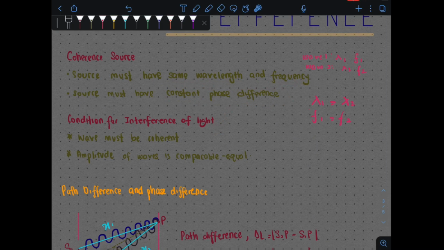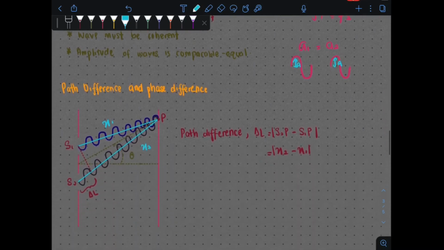Next adalah amplitude of the wave must be comparable, equal. So every wave yang kita produce, dia kena ada amplitude juga. So this amplitude of the first wave must equal the second wave. Amplitude adalah this part here. Tadi kita lukis, this is your A here. This amplitude must be equal for both the waves. Kena ada amplitude yang sama. Dua-dua kena A juga dekat sini. Okay, itu maksud amplitude yang sama.